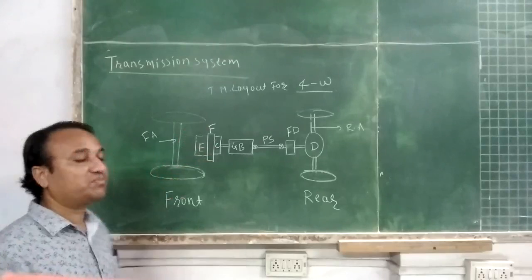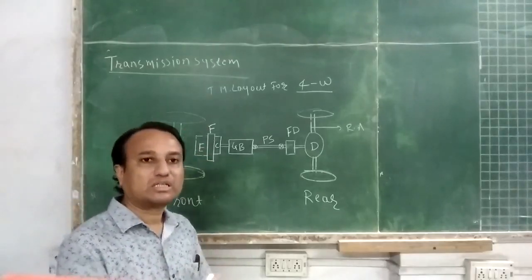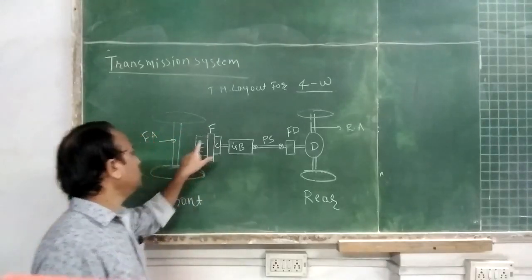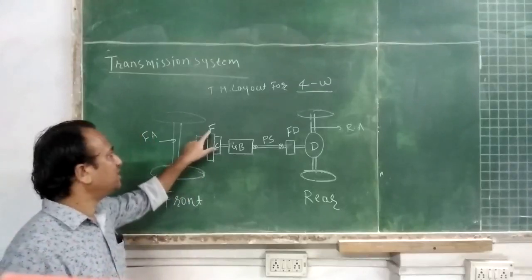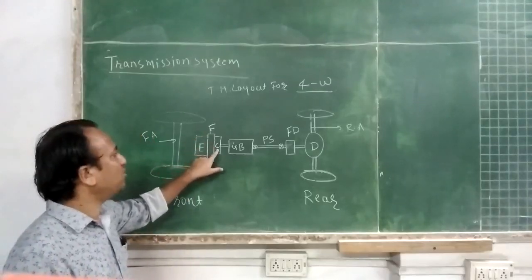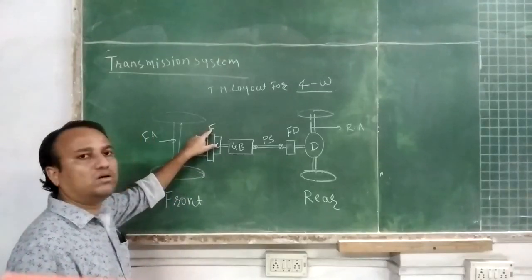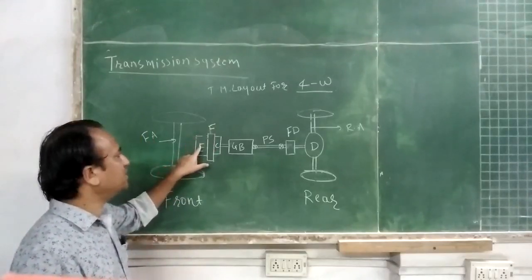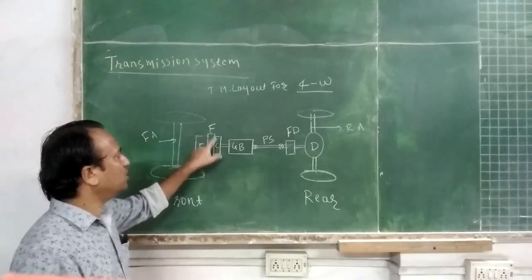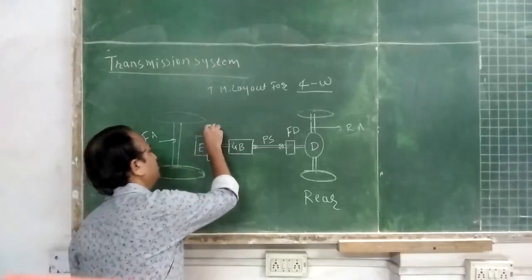engine first transmits the power to the clutch via the flywheel. E is the notation for engine, F for flywheel, C for clutch. So the engine will transmit the motion and power to the clutch via the flywheel.